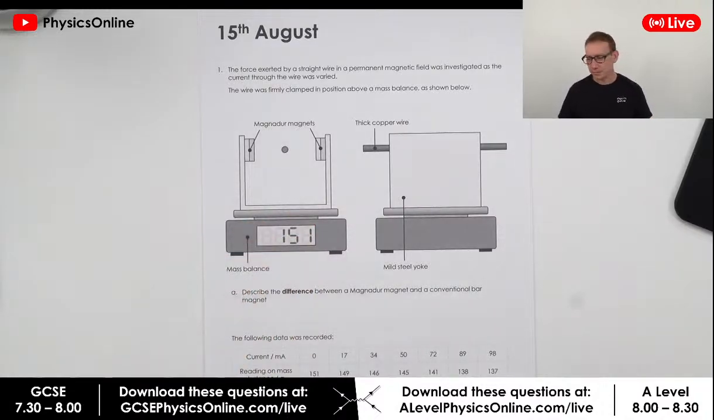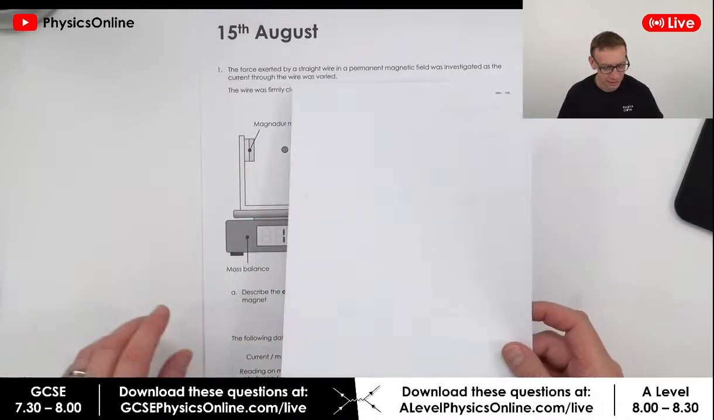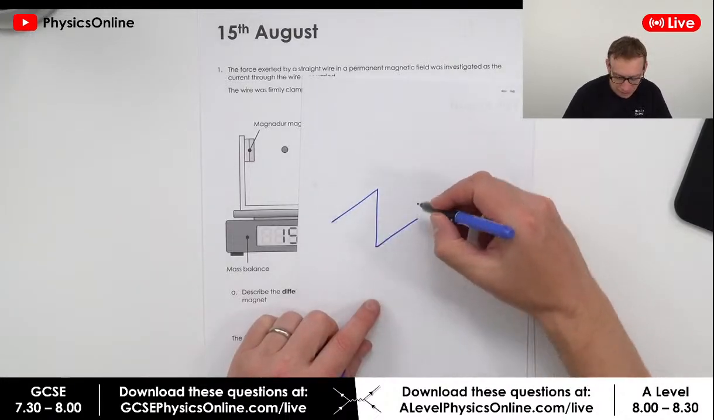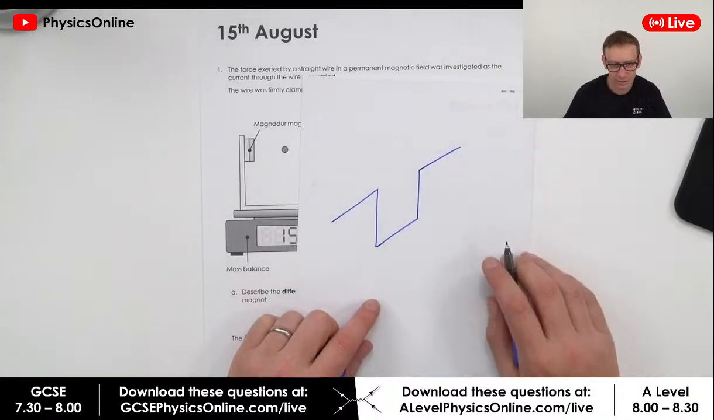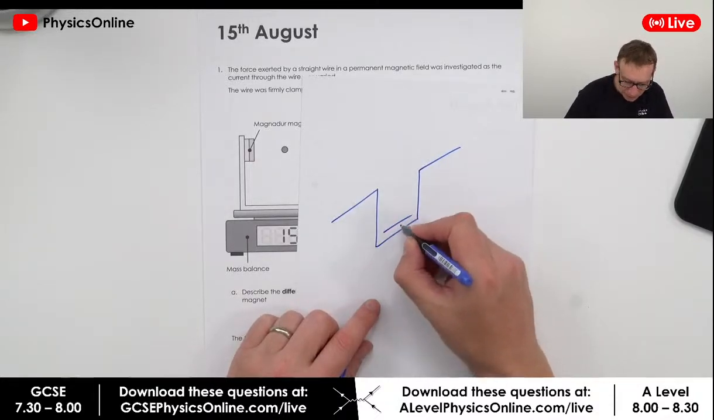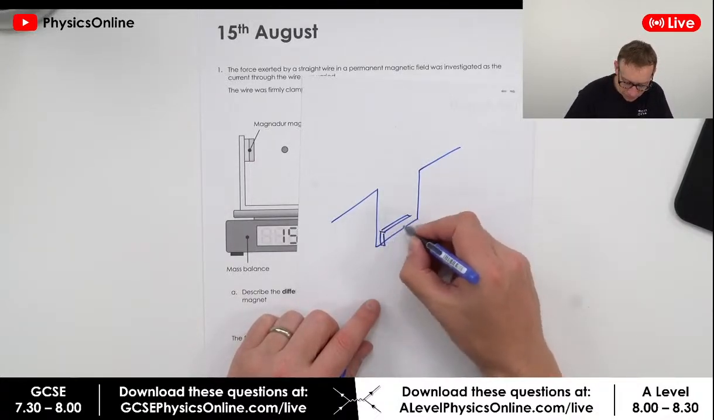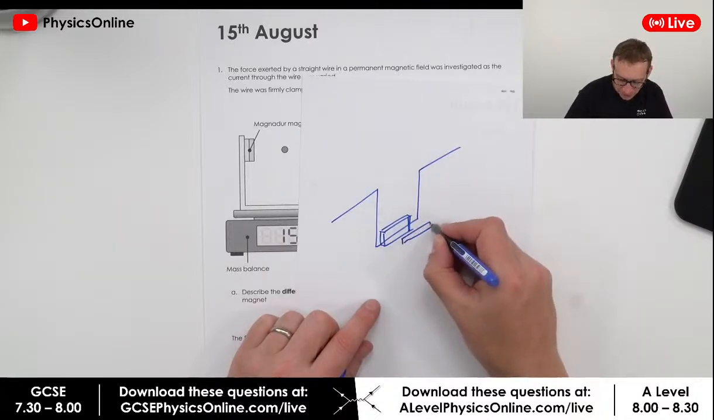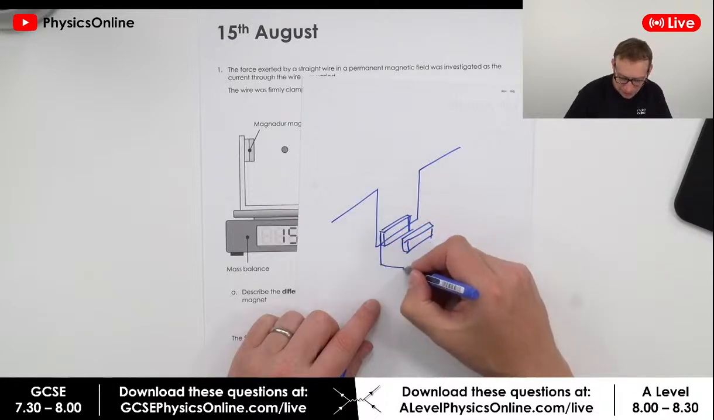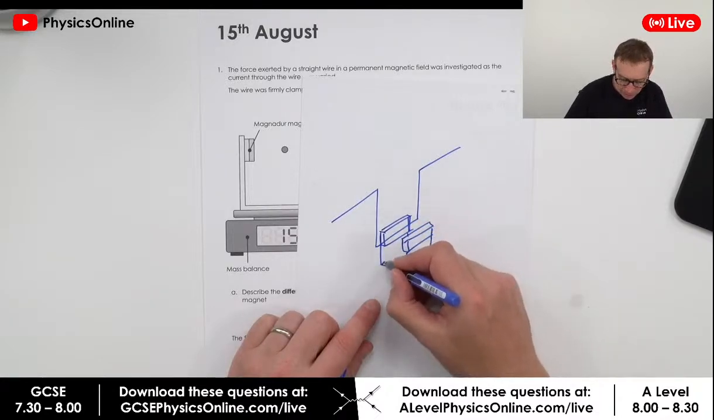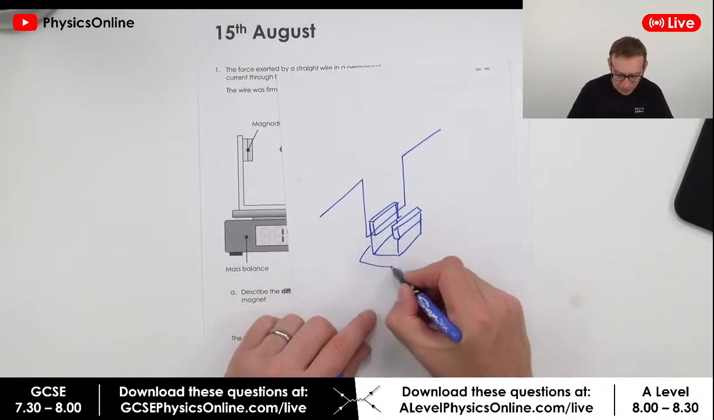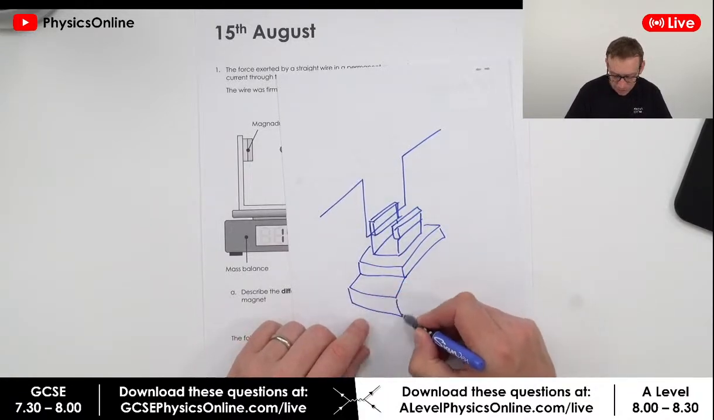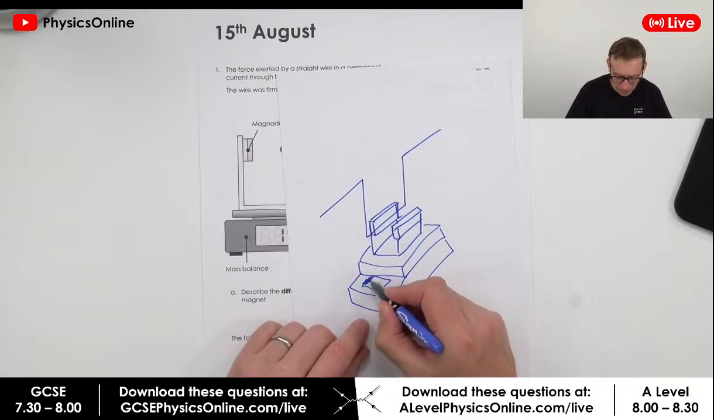Often the setup I've seen before, if I try and draw it in 3 dimensions, is you basically have a wire that looks a bit like this. Down here is where you have the magnetic field. Well, that's not drawn very well, is it? So you've basically got the magnets down here, on a yoke or a cradle, and the wire goes through the middle. This is then on top of your mass balance, which is going to give you some kind of reading. Oh, I've not drawn that very well either. So this is your mass balance here.